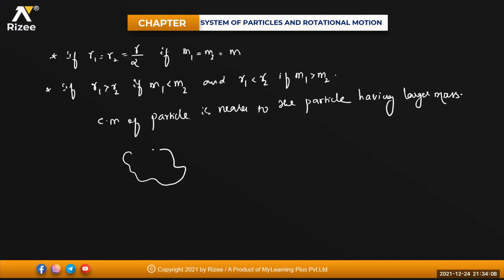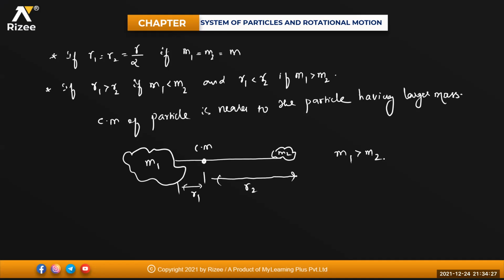Like say if this is a larger body here, m1, and there is another body of mass m2. So the center of mass, if I'm taking between these two, will be nearer to the larger mass. So from here to here, if it is your r1, this distance will be equal to r. Because here m1 is greater than m2. If m1 is greater than m2, then r1 will be lesser than r2. See the diagram, isn't it?